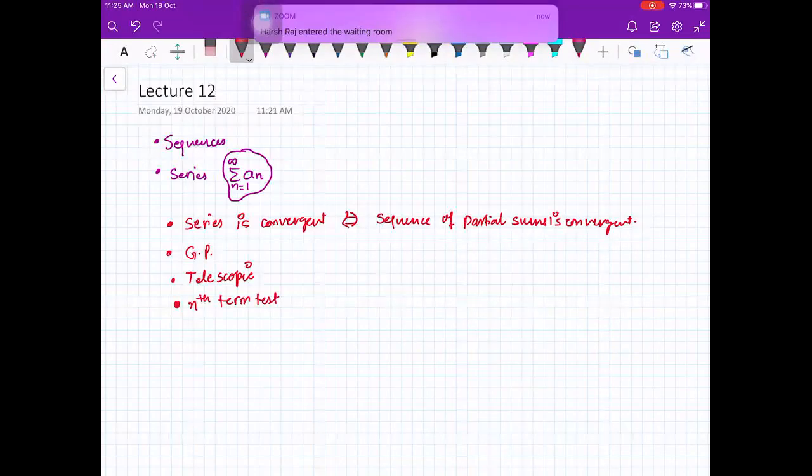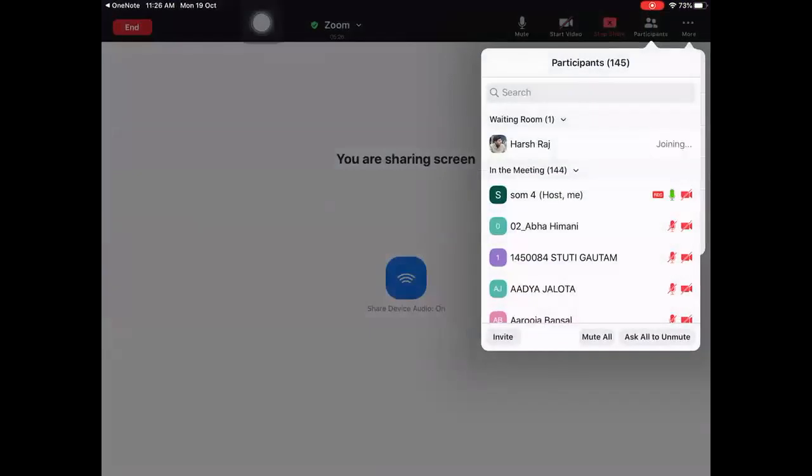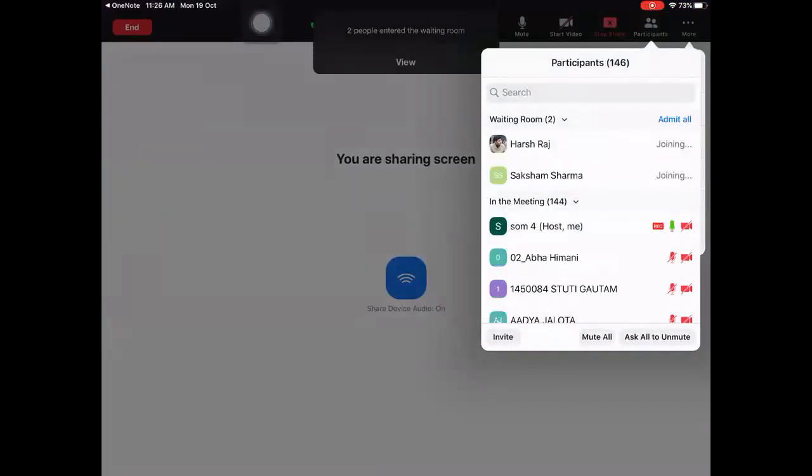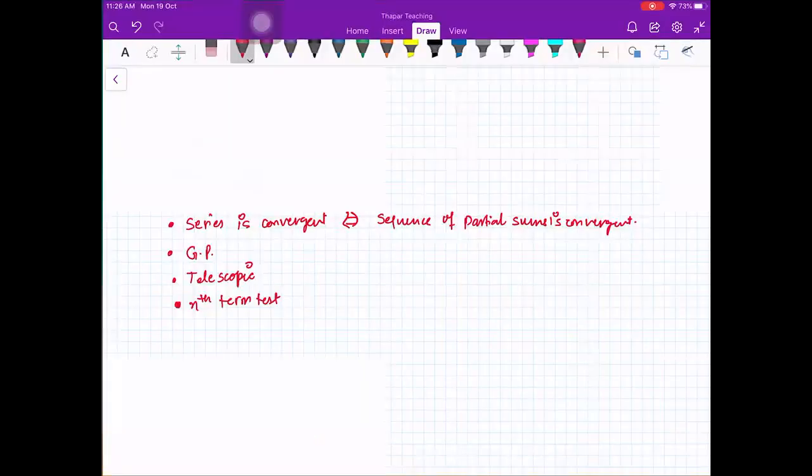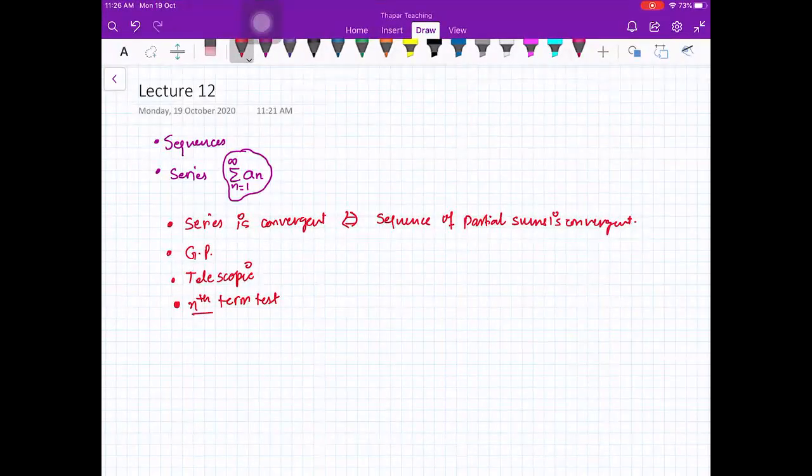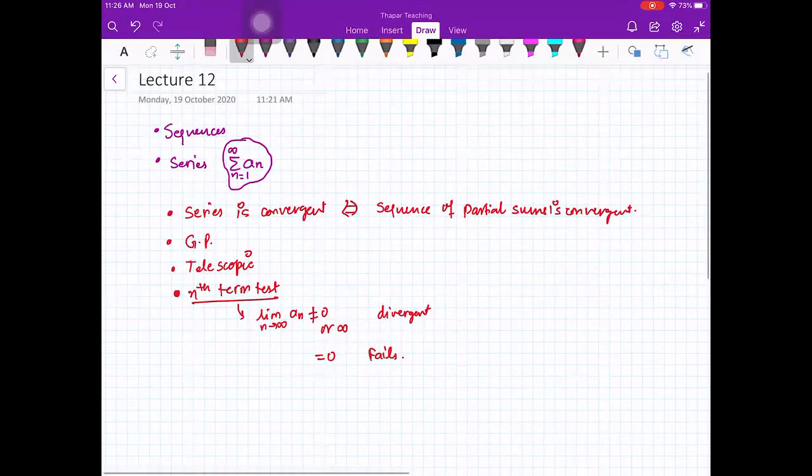The nth term test was: if the limit of an is 0, then you cannot say anything. And if the limit of an is infinity or anything other than 0, then your series is divergent. So this test tells you if the limit as n goes to infinity of an is non-zero or infinity, then divergent. Or if 0 comes, the test fails. Fine. And after the nth term test, which one did we do?